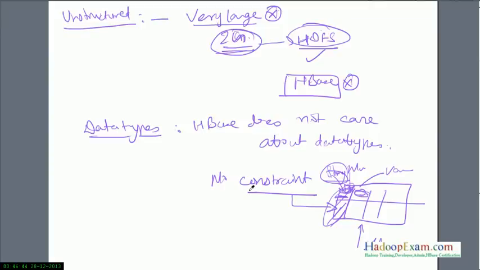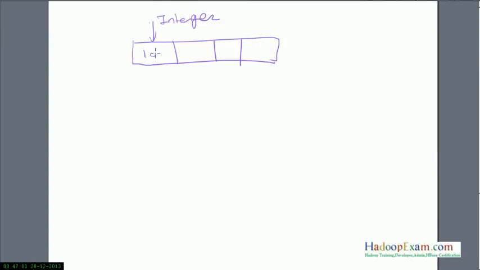So what does it mean here? If this is an HBase table and these are 4 columns, in the first row you have inserted an integer, like 100. Similarly, in the second column if you want to store something, then I would directly store John, something of that kind.